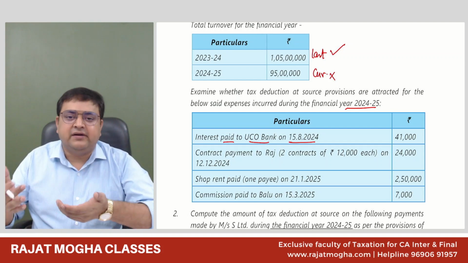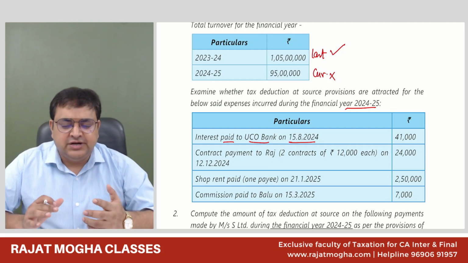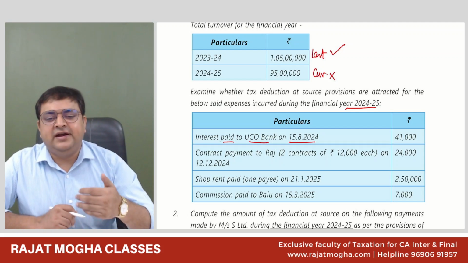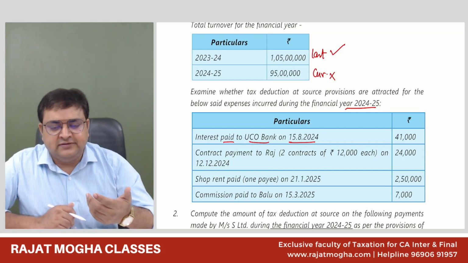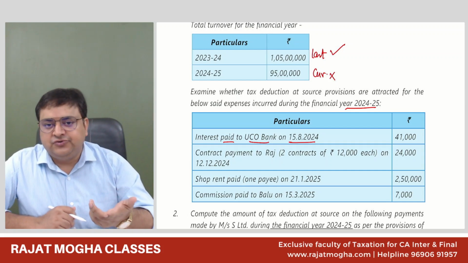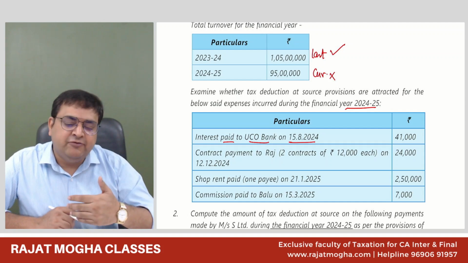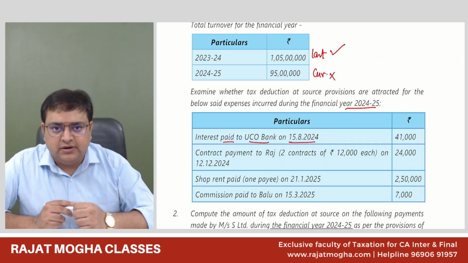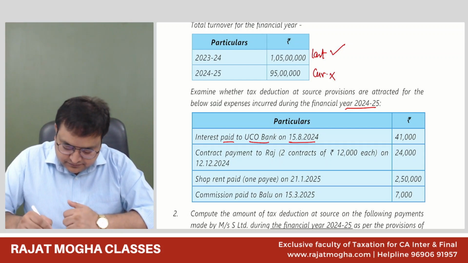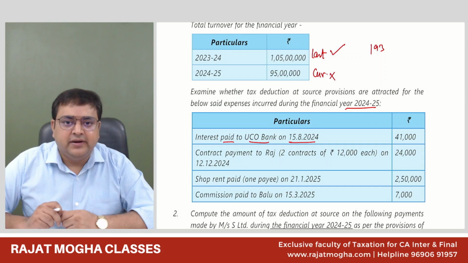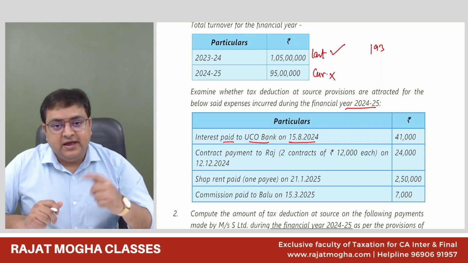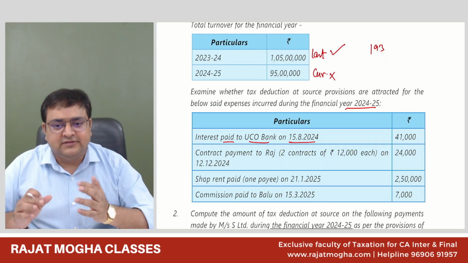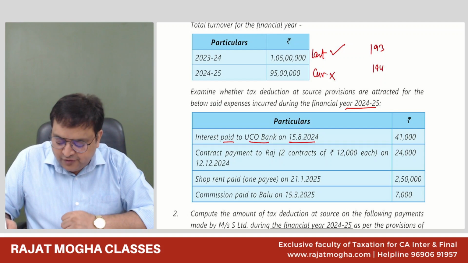Whenever we pay interest, generally, these are not interest on securities. Obviously, Ashwin is an individual here. He has not issued any securities. An individual can't issue securities, companies can. If a company had issued securities, they would have deducted the TDS under section 193. So that is interest on securities. But if it is interest other than securities, then we have section 194A.